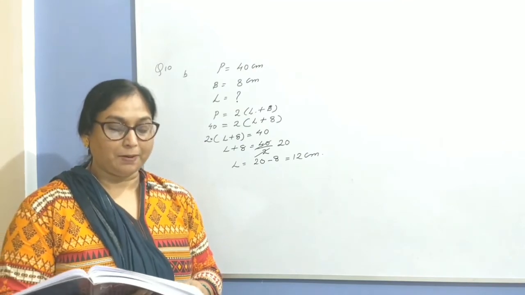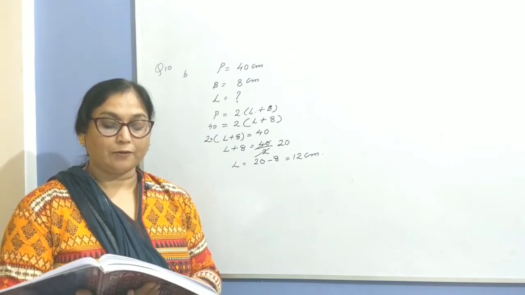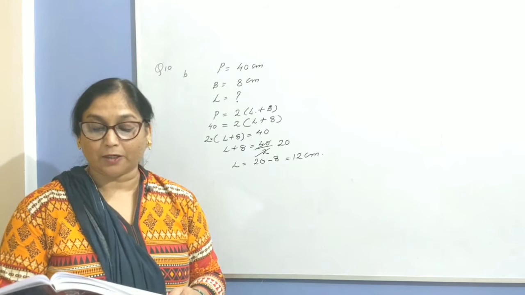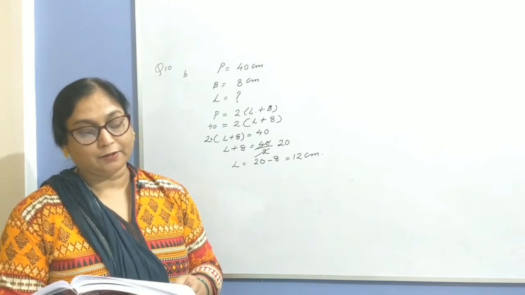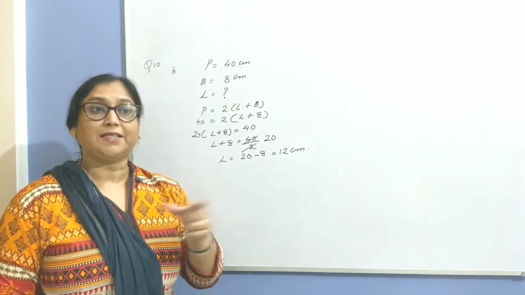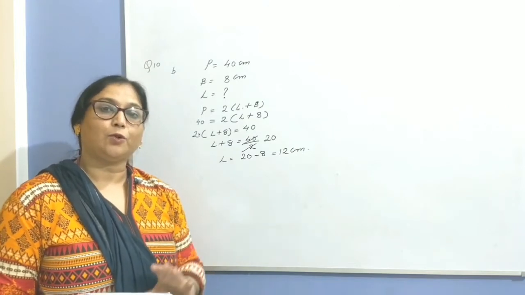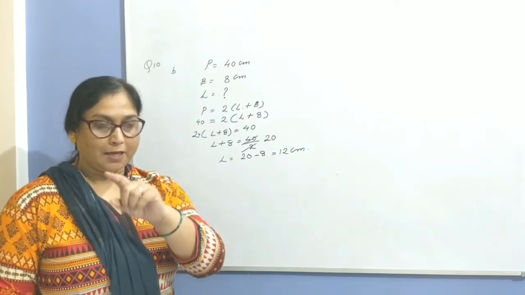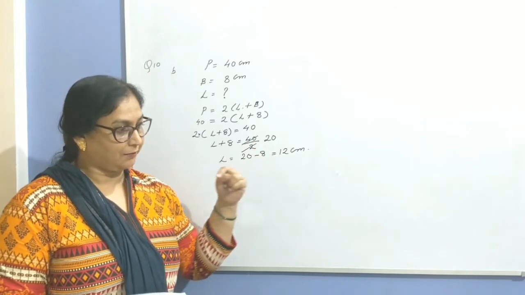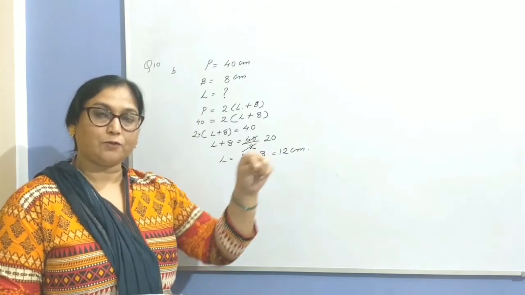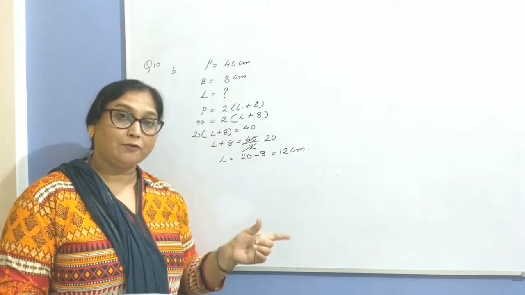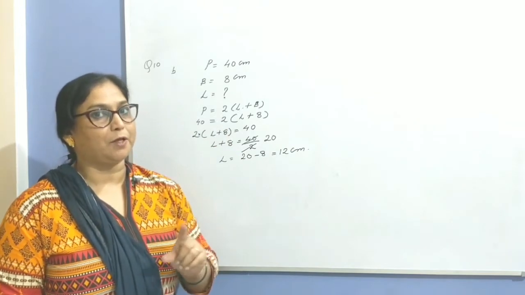Use the formula of perimeter of rectangle and calculate. Question number 11, B part. The lid of a square box of size 50 cm is sealed all around with tape. Find the length of the tape required. Each side is 50 cm. So how will you find the length of the tape? As the tape is around the square, it means the perimeter of the square. So length of the tape equals the perimeter of the square.